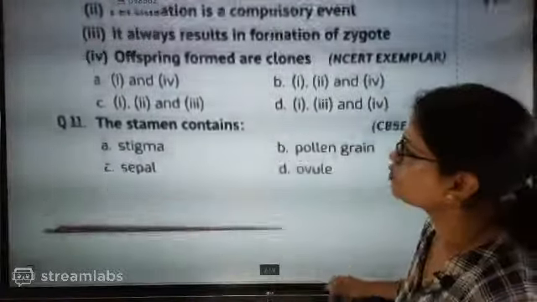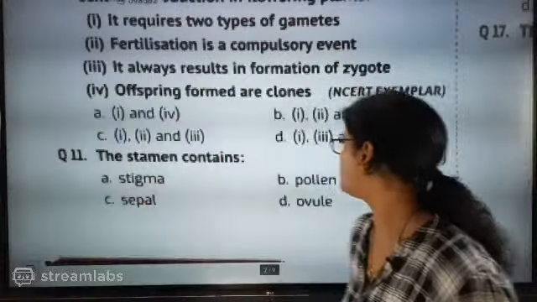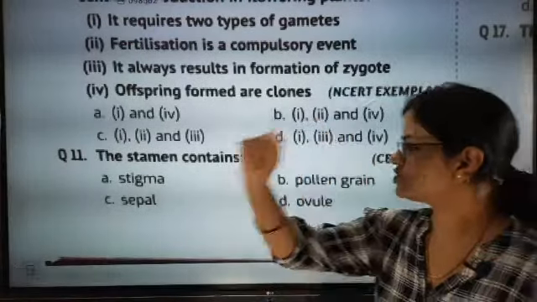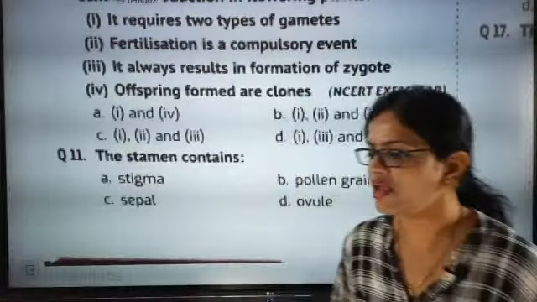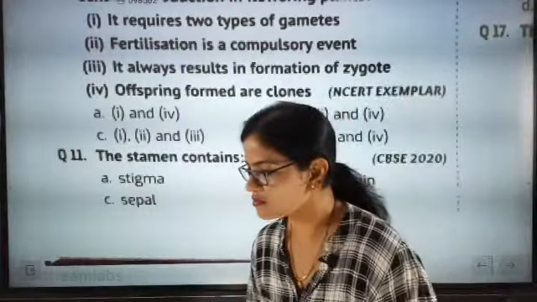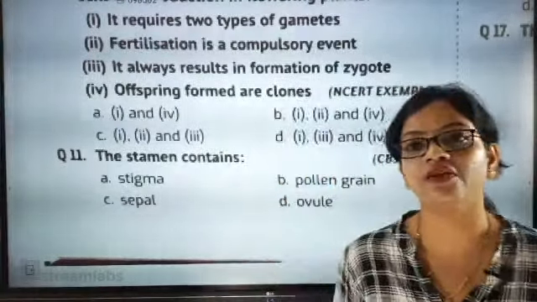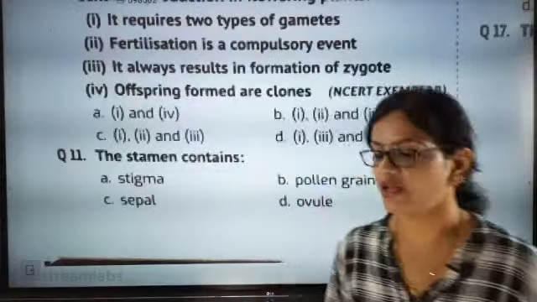We don't have time. We have to go very fast. Stamen contains stigma, pollen grains, sepal and ovule. You know which one to pick. Stamen is what? Male or female? Yes, Tani, I have given you one word. That PDF is there with you. Please kindly see that PDF.